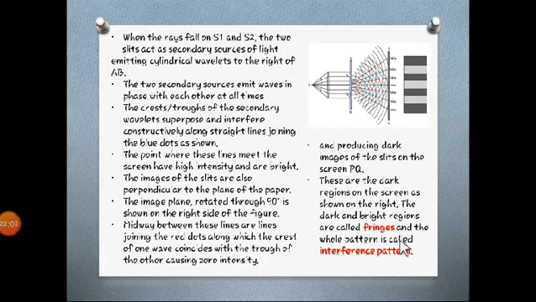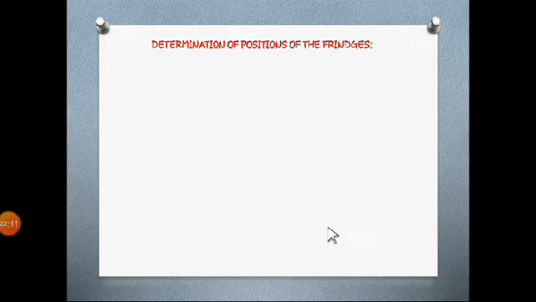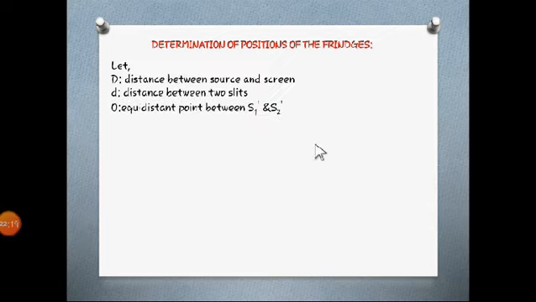So this is all about the interference pattern and Young's double slit experiment. Why is it called a double slit? Because there are two slits which are equidistant from the source. That is the main condition. Now we have to determine the position of the fringes, how they are located and at what distance they are located.